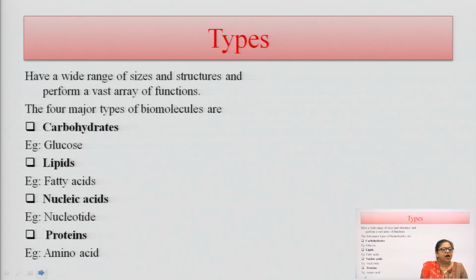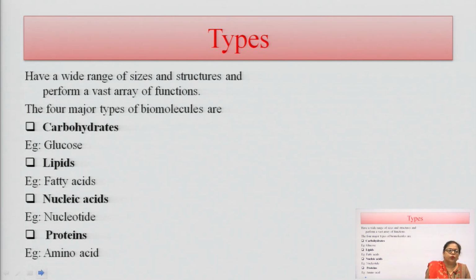The first one is carbohydrate, whose basic structure is glucose or monosaccharides. The second one is lipids. The monomer unit of lipids is fatty acids. These fatty acids are joined together to form lipids. The third one is nucleic acid. You all know that nucleic acid is the genetic material. They are used for the formation of genetic material in our living system.